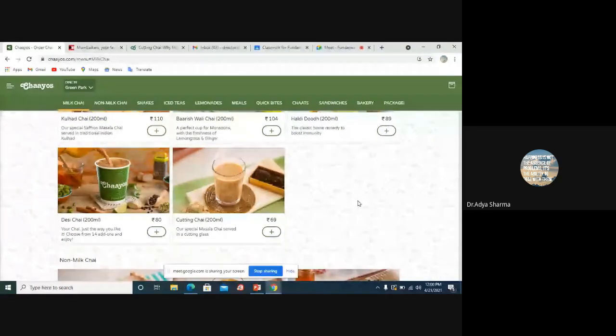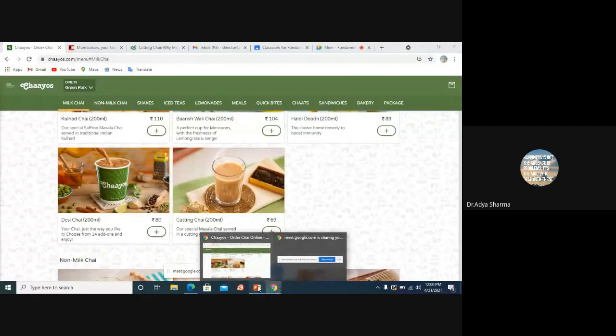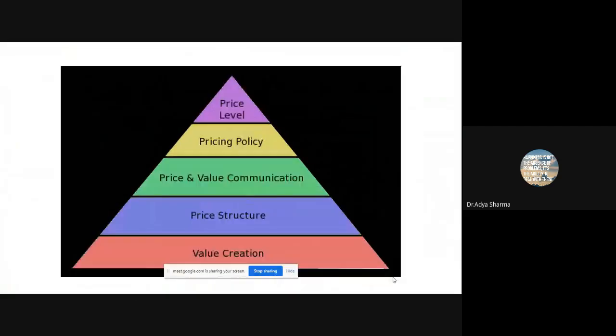Yes, because come back to this pyramid: what is the value that they are creating? It's not that the person selling at the Nukkad is not creating value. He's creating a different value. But what is the value they are creating? If I recall my time at the store, we don't actually go there for tea. We go there because it's a good ambience. You sit there, you have a good time with your friends or your families or your enemies, whatever. And you just enjoy that.